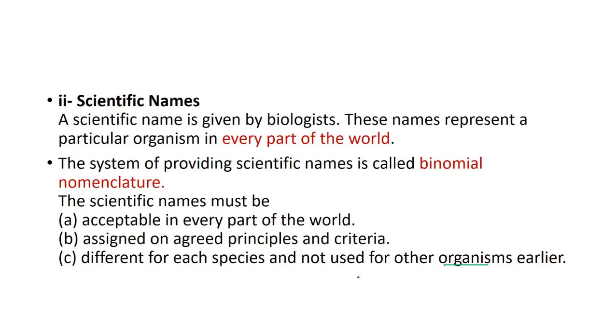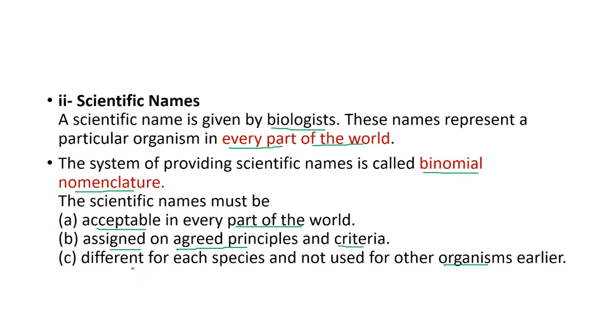Coming to the understanding of scientific names, they are given by the biologists and they are recognizable in every part of the world. Now, the system of giving names to any organism is known as binomial nomenclature. We have to keep some points in mind when we are talking about scientific names: they are acceptable in every part of the world and they are assigned on agreed principles and criteria. There has to be a criteria and system of classification which has to be followed while giving the scientific name. Every part of the world must accept that name.